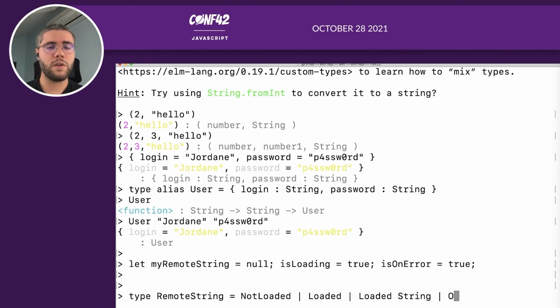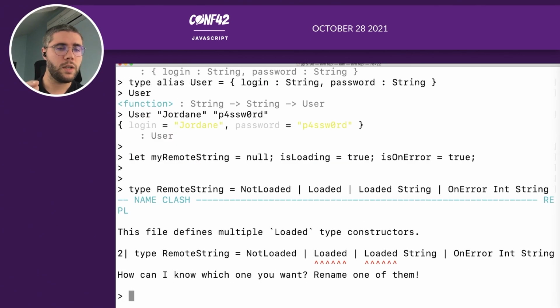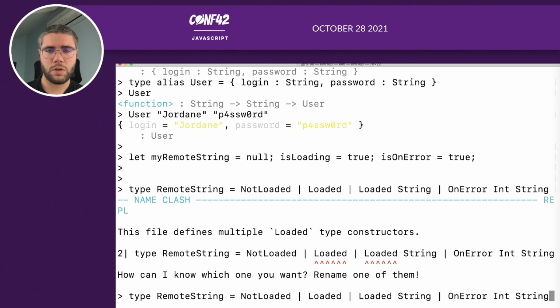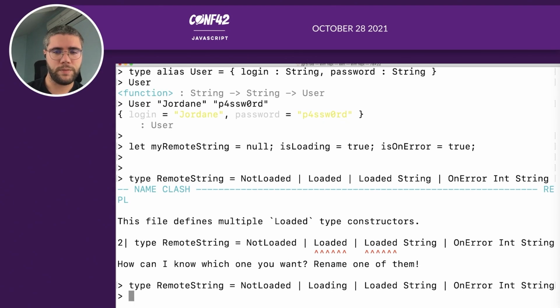But you can also say, for example, it's an error and it contains one error code and one error message. Sorry, it's loading. So, as you can see, the error is pretty nice too.